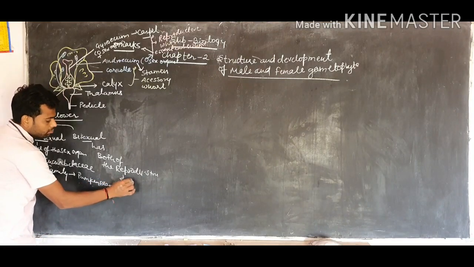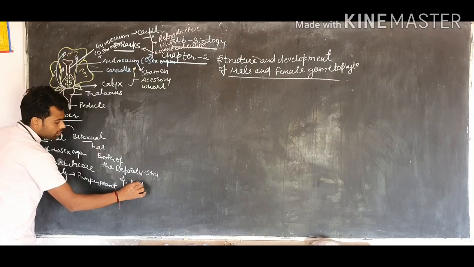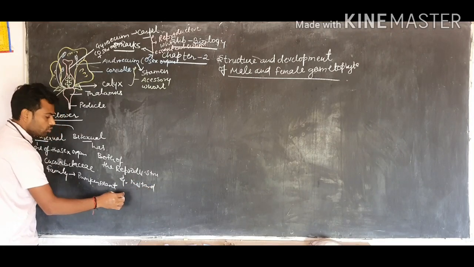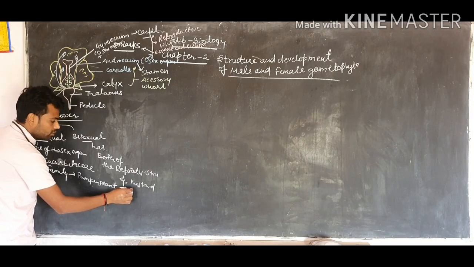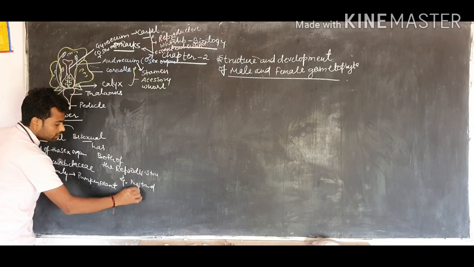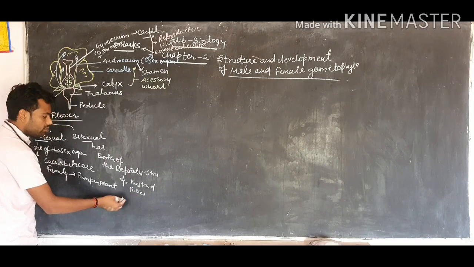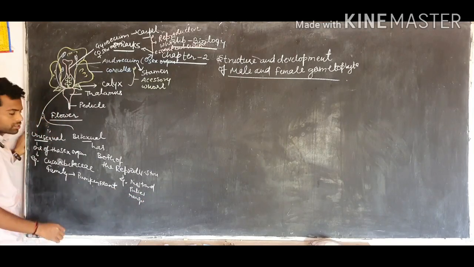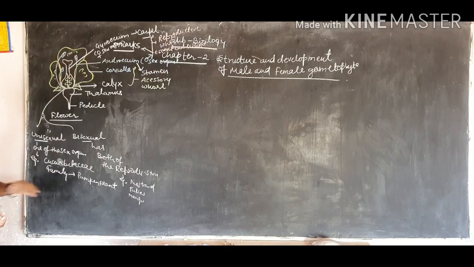For example, mustard, all the pulses, and mango, and other species. So on the basis of the sex organs, flowers are of two types, unisexual and bisexual.